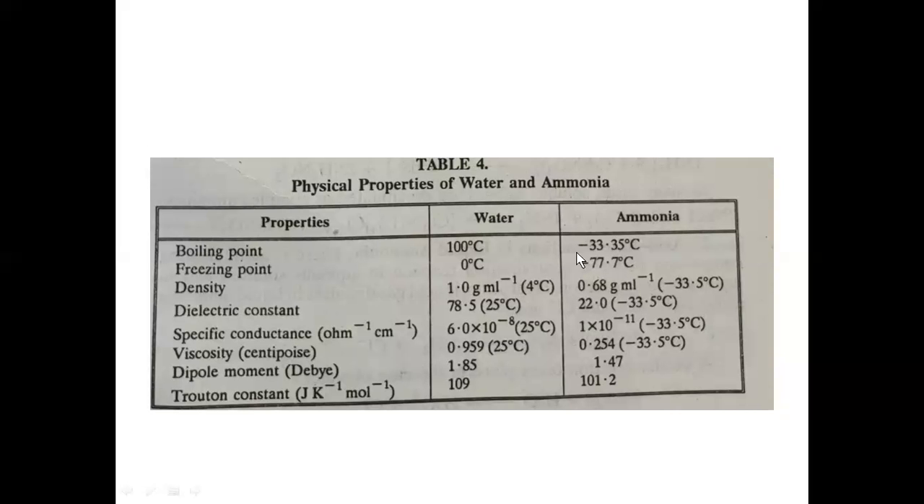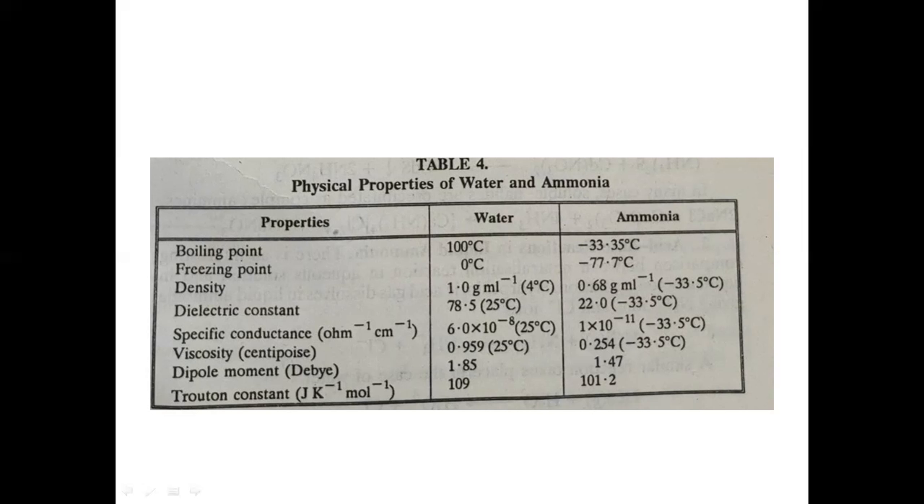Now these are the physical properties of water and ammonia. Okay. Viscosity is less as compared to water. It is less viscous. So being less viscous, we can think that it may allow more mobility of the ions. These are the proton constants. Okay.